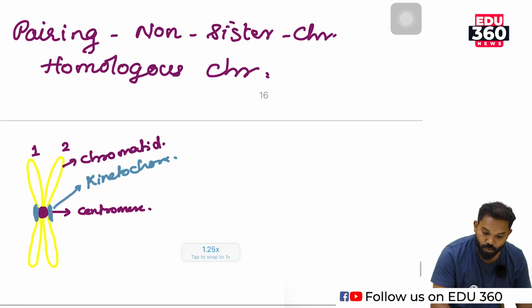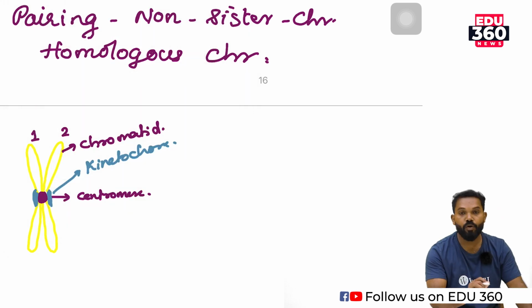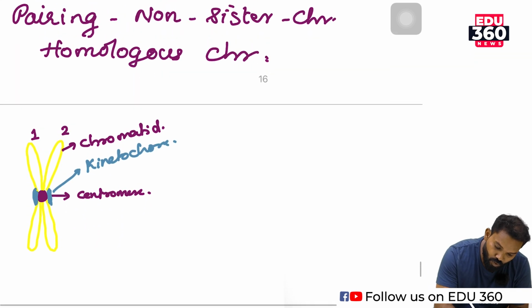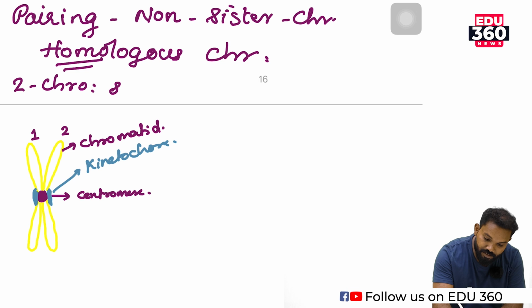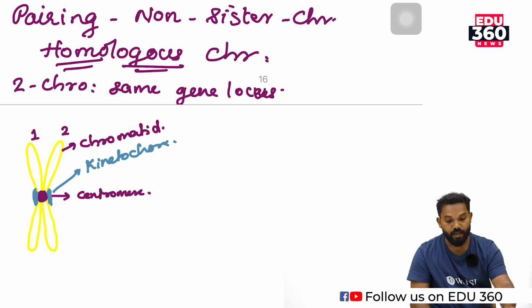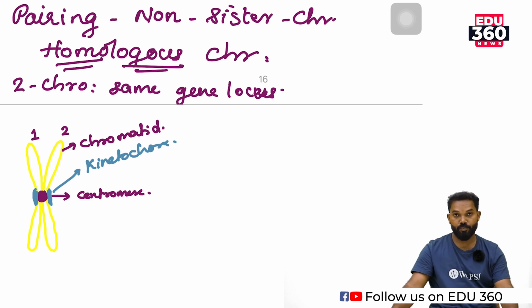Then what is a homologous chromosome? Homologous chromosomes are two chromosomes. Homo means same, and locus means gene location. Two chromosomes having the same gene location are known as homologous chromosomes.